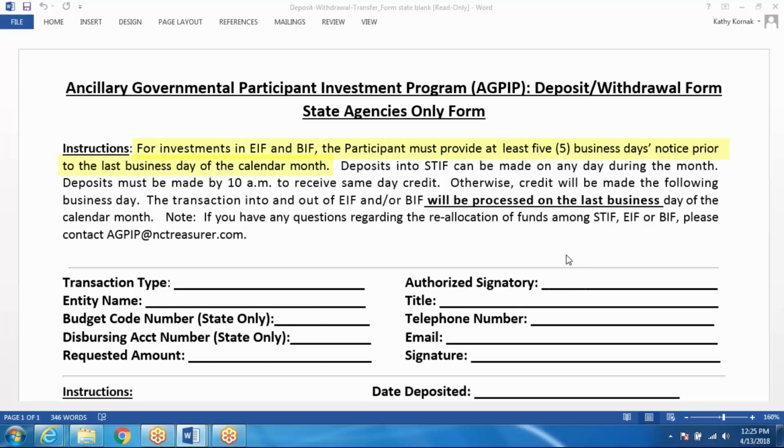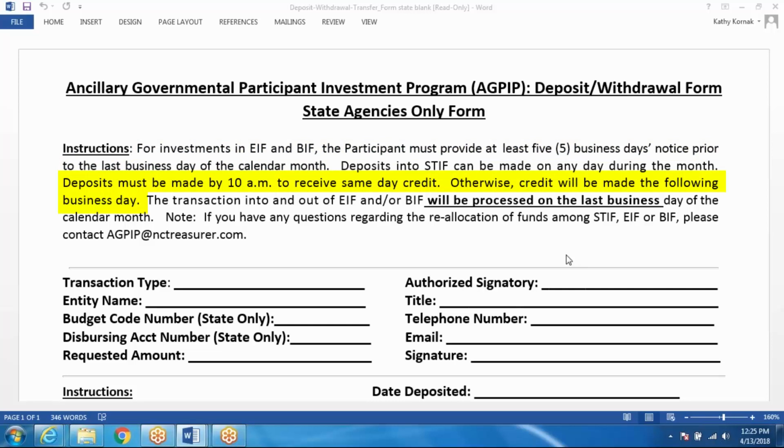For investments in EIF and BAF, the participant must provide at least 5 business days notice prior to the last business day of the calendar month. If there is a holiday during that month, we'll add in for that. So for the month of May, the last day of the month is a holiday, so you would add an extra day, 6 business days prior to month end. So instead of the normal 25th day of the month, it would be more like the 24th, depending on how the weekends fall. So again, it's 5 business days before month end.